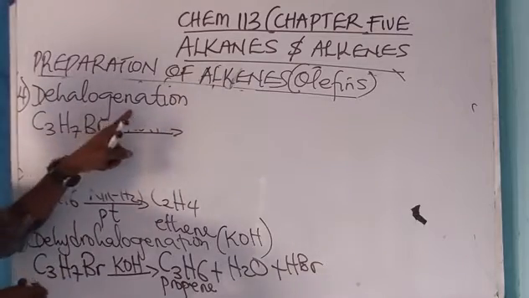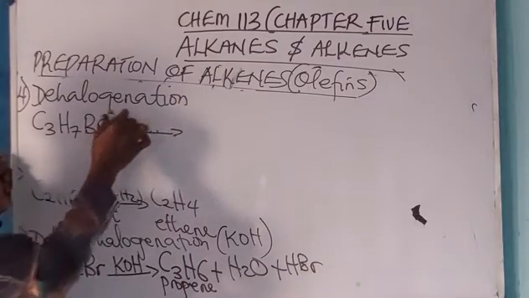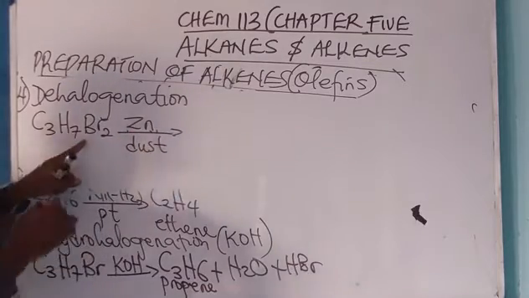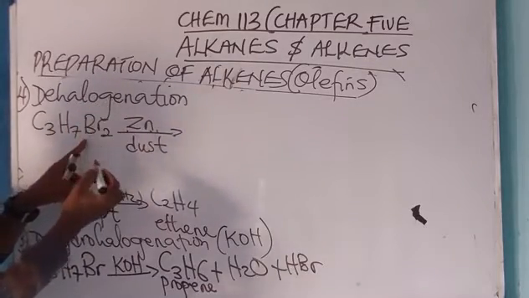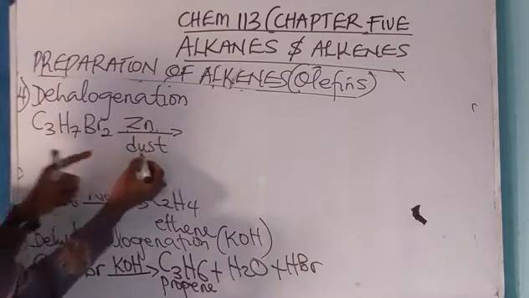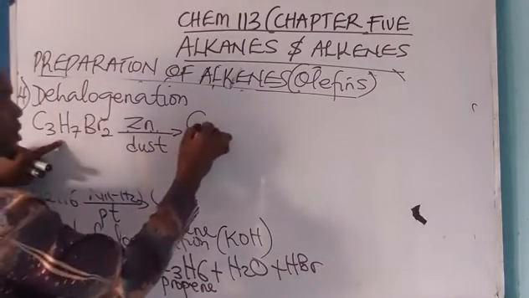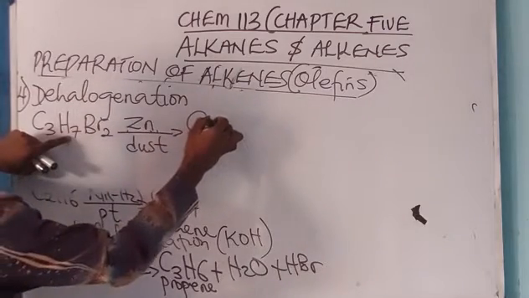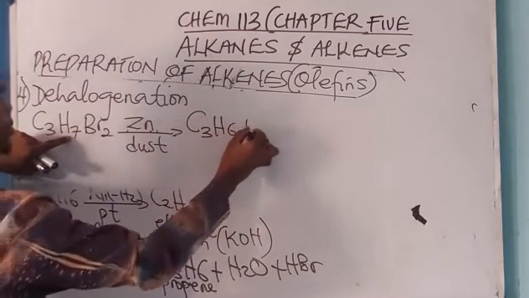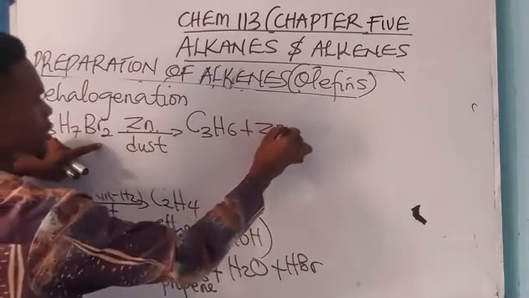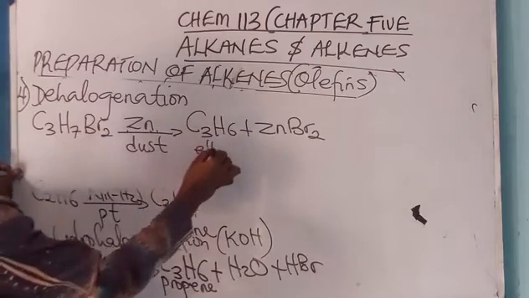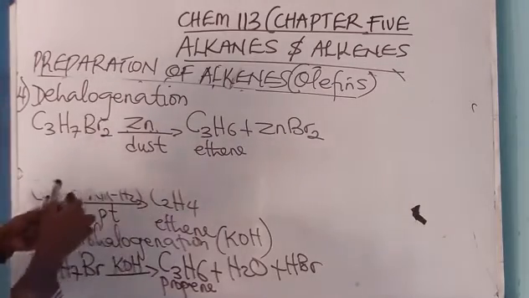During dehalogenation, this reaction occurs in the presence of zinc dust. That is dehalogenation. It occurs in the presence of zinc dust. In doing that, I now have C3H6 plus zinc bromide. So we have successfully produced an alkene.